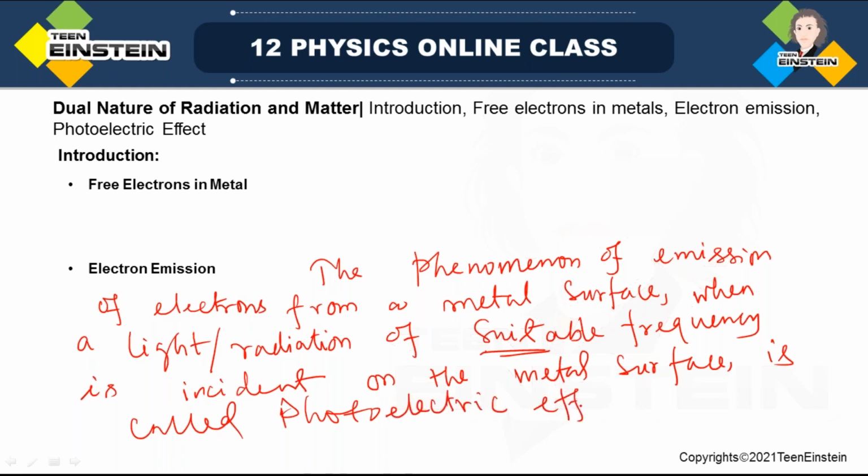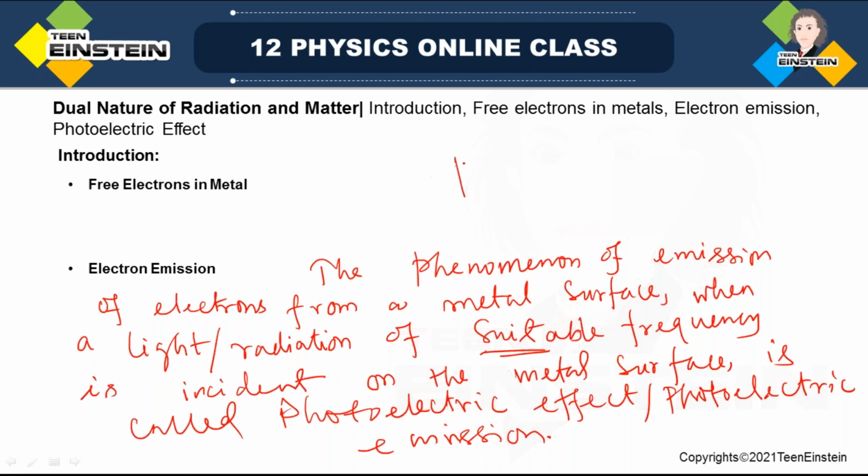I'll let you know what suitable frequency is, and why suitable frequency. It is called photoelectric because we are shining light or photons, and then we are getting electrons out. We get emission of electrons.